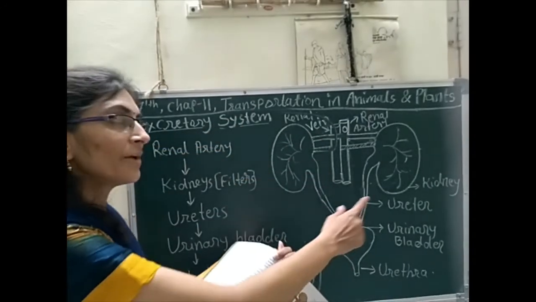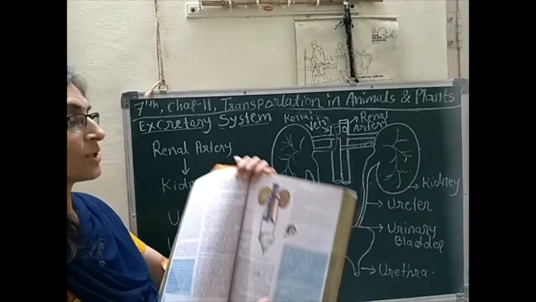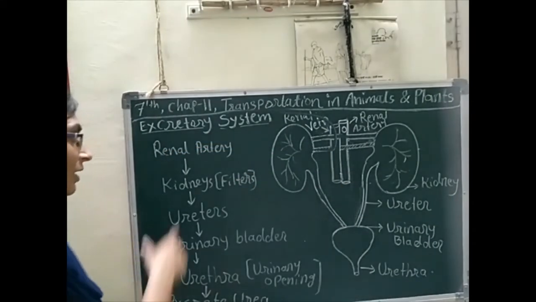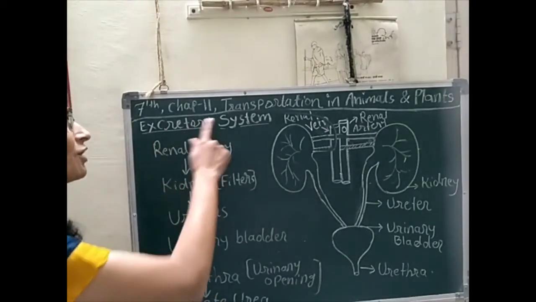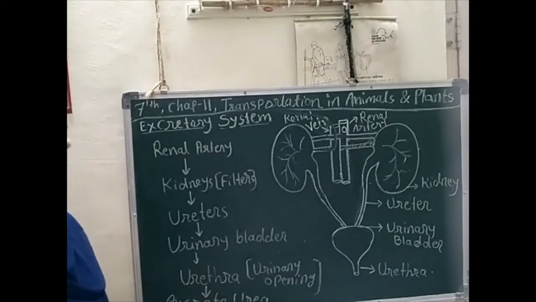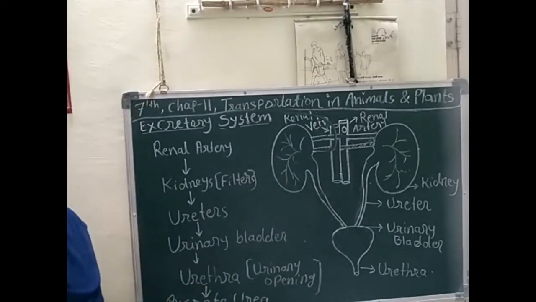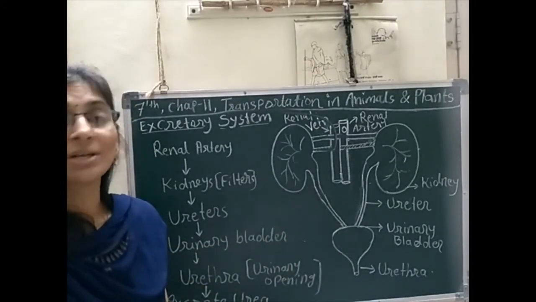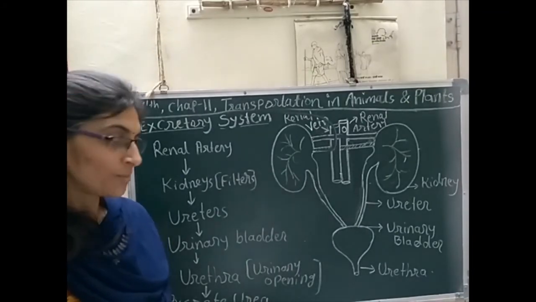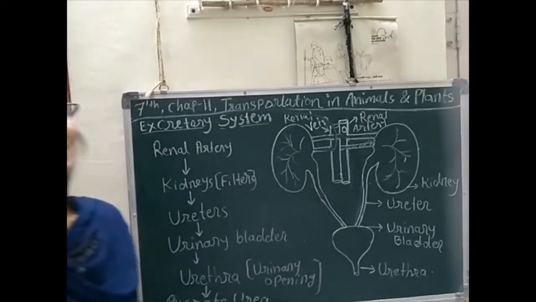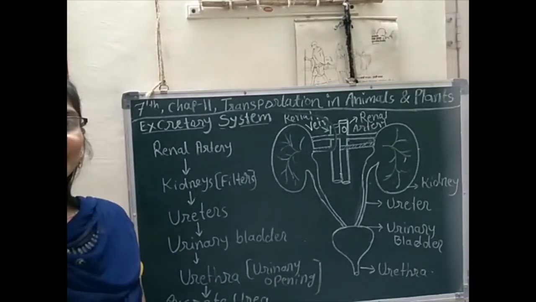The labels are very important. You can understand the function of the excretory system better through that flow chart. So write down all those things in your notebook. Again, read that portion from your textbook for better understanding. I hope you understood that. Thank you.